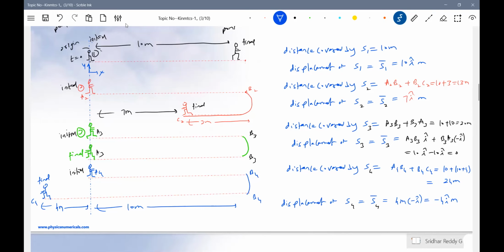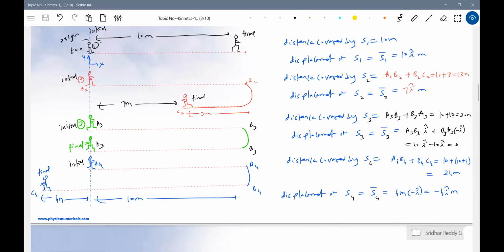Look at the displacement, negative, no? So displacement can be positive, can be negative, can be 0, but the distance covered with time, as long as the person is in motion, must be positive and greater than 0. But displacement can be negative also during a motion. So shall we conclude here? During a motion of a body, the distance covered must be positive, non-zero. Displacement can be positive, negative, or 0 also. Shall we make a rule like this?